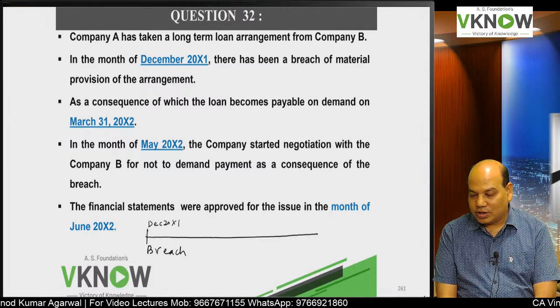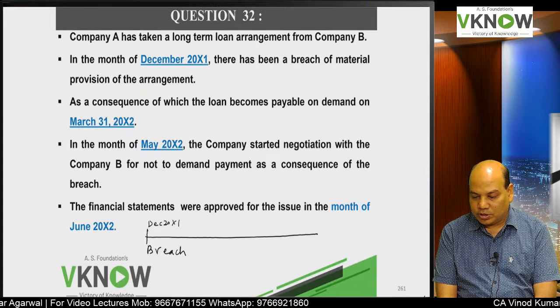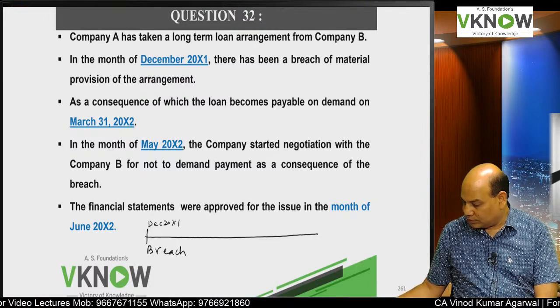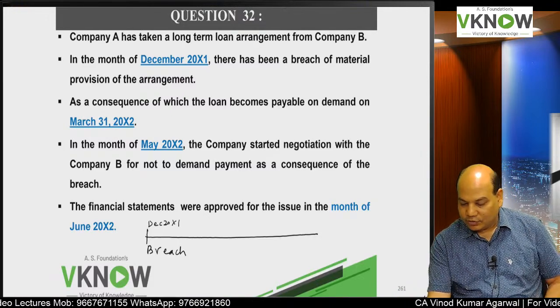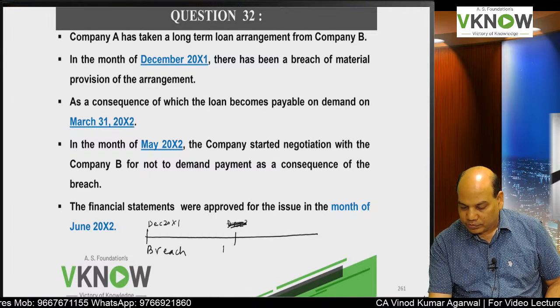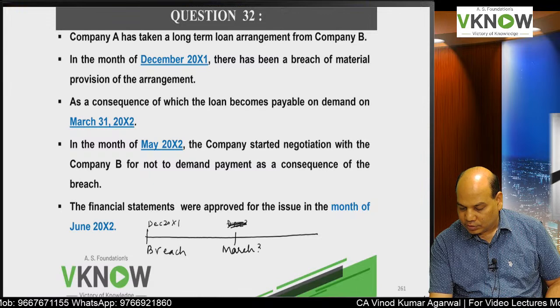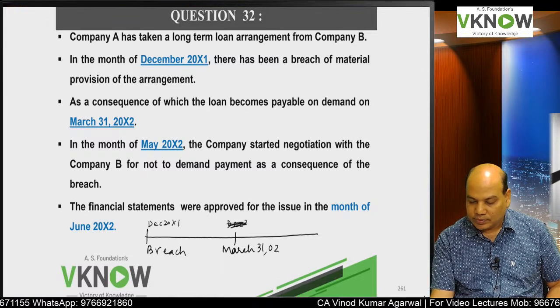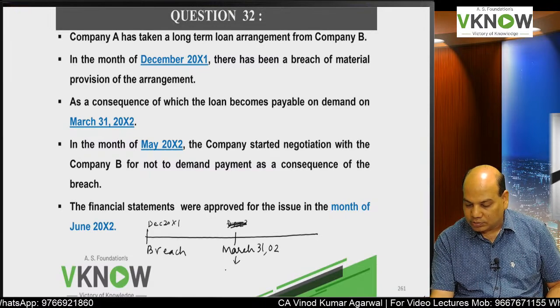So I will just read the problem again. Company A has taken a long-term loan arrangement from Company B in December 20x1. There has been a breach of material provision. And what is your year ending date? March 31st. Whether the breach is rectified by that date? No. And the loan becomes payable on demand.